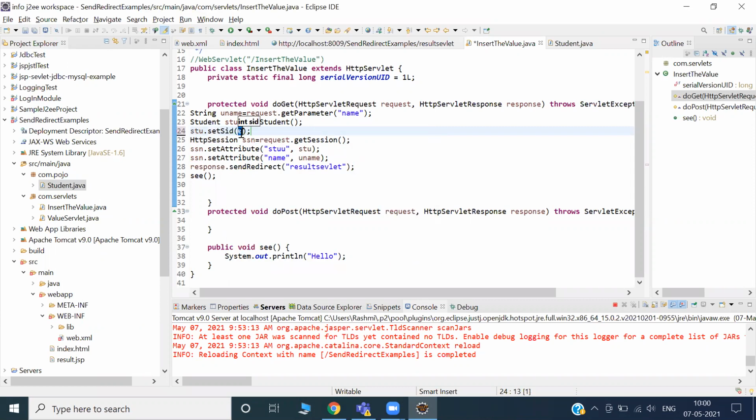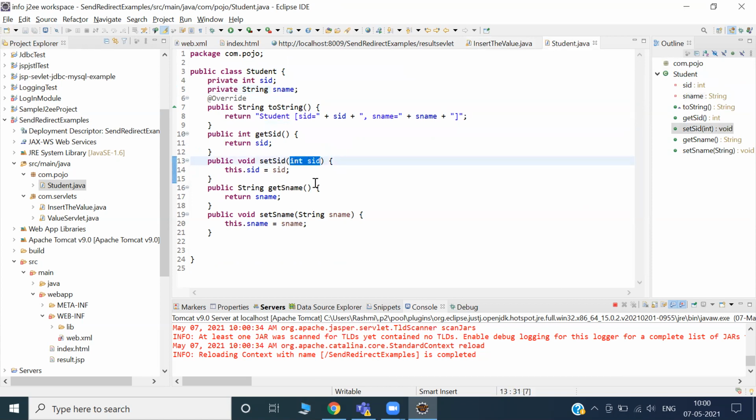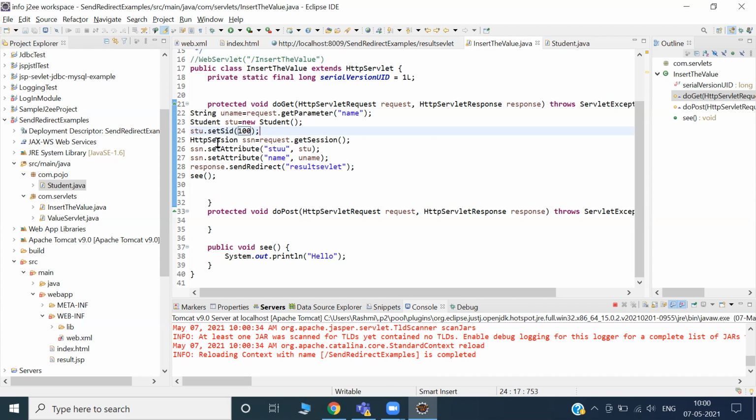The id is a number, 100. It's an integer value, so there is no need to put quotation marks. Now student contains 100.